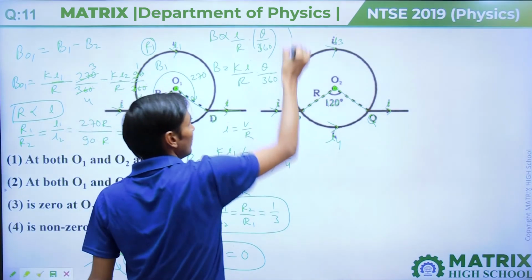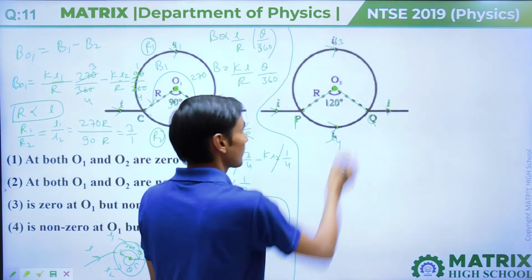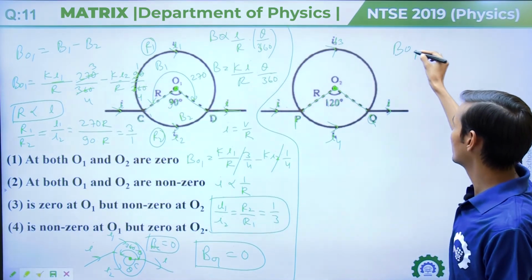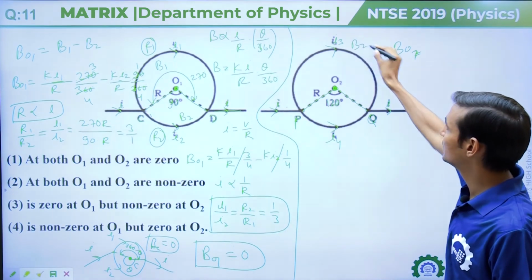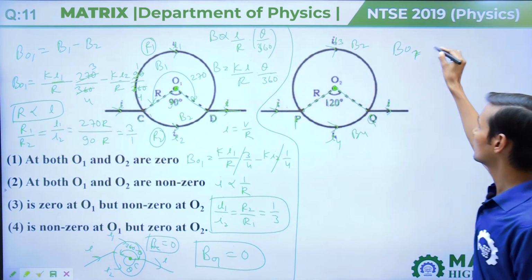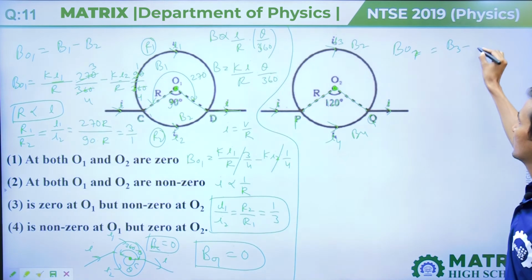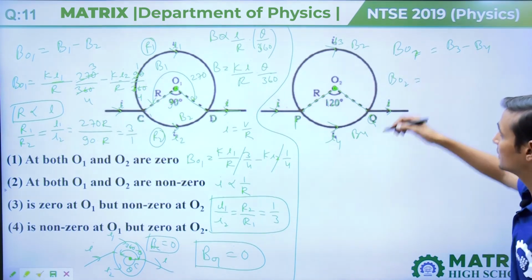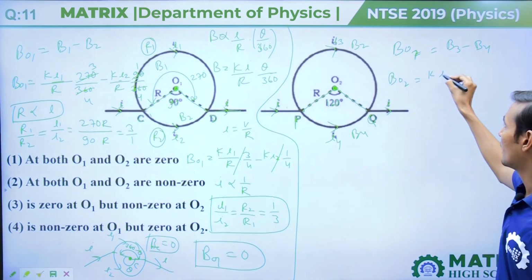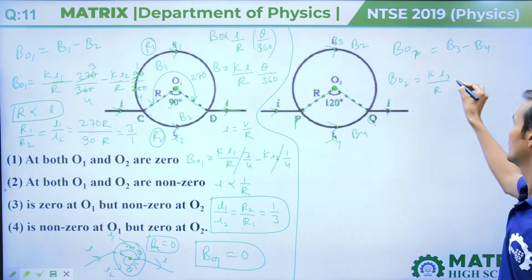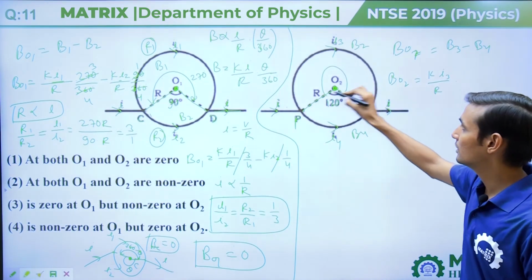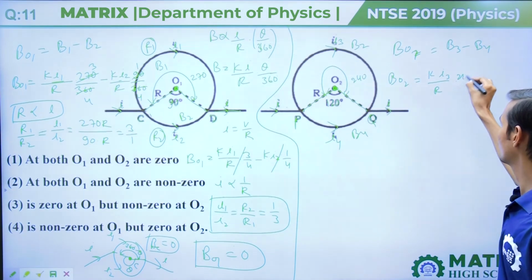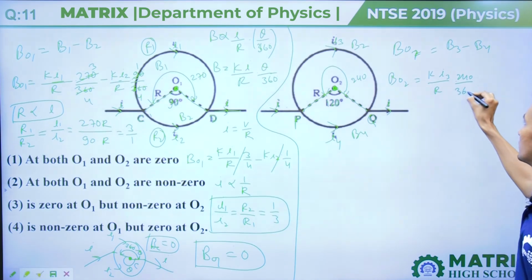So the same in this situation, if we have to calculate at BO2, then we can say this is B3 and this is B4. Then it will come B3 minus B4. Again the same situation: B3 is K I3 upon R into, this angle is 120, so this angle will come 240, 240 divided by 360.